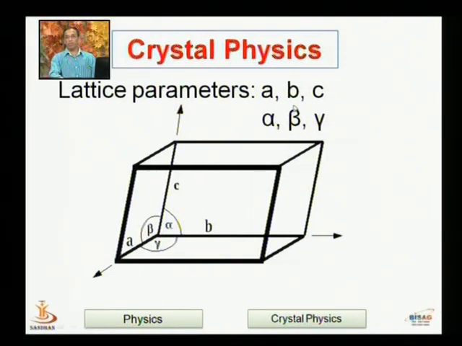Alpha is the angle between b and c, beta is the angle between a and c, and gamma is the angle between a and b. So if you know these 6 parameters, 3 axial lengths and 3 interaxial angles, then we can know the complete type of unit cell. So this set of 6 parameters is known as the lattice parameters.